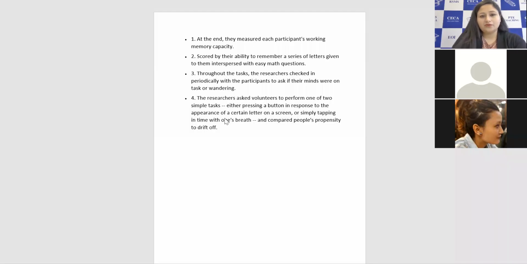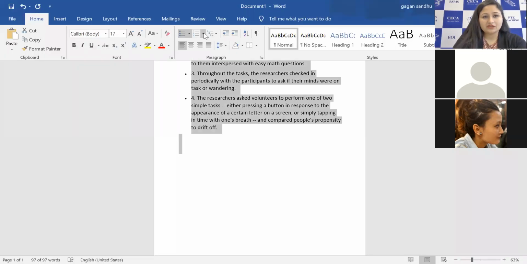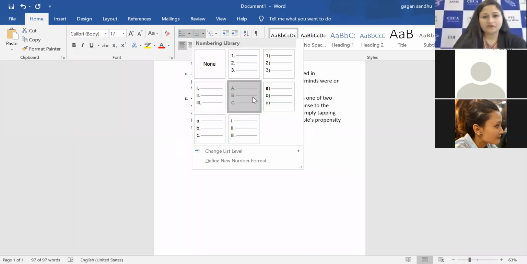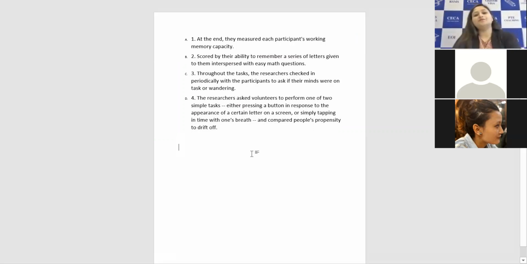All right, I'm sharing the screen again with the question on it. Okay, here you go. I'll just mark it as A, B, C, D. Don't write 1, 2, 3, 4, it is pretty difficult to understand. So here you go, we have 4 sentences here.